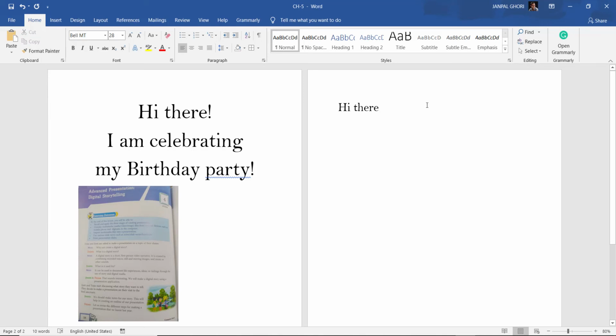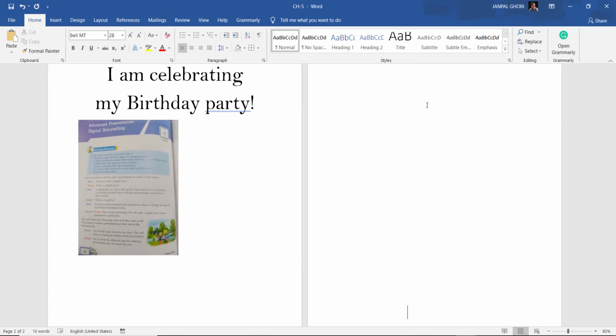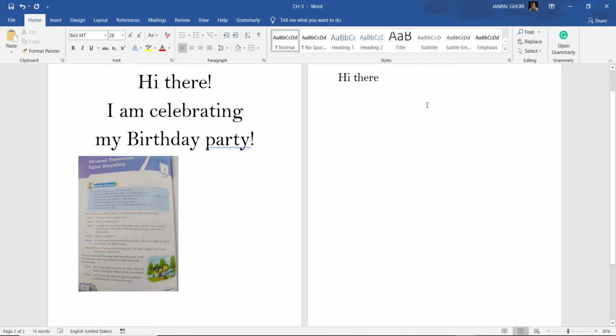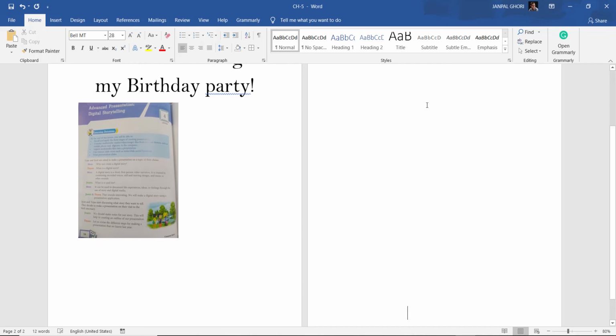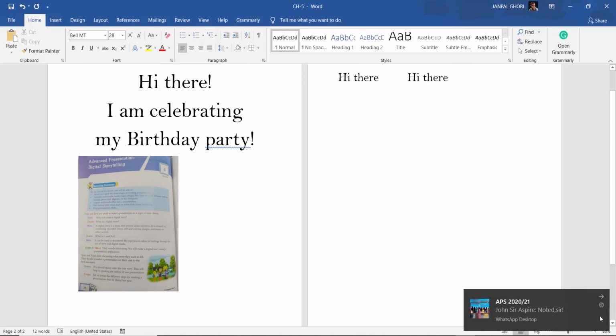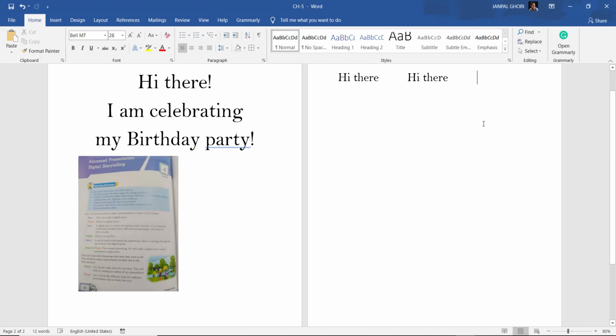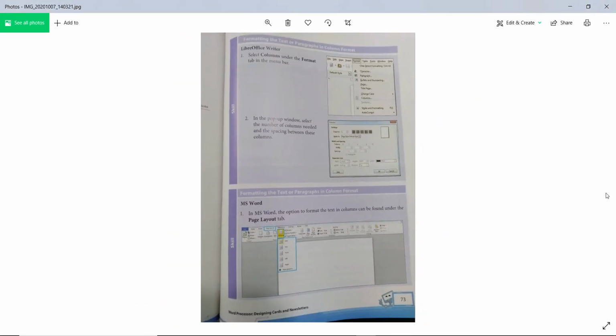I will finish this part once. I again came here, and I'm just pressing enter, enter, enter, and skipping up to the last, and then I will come back to the first part. There itself you can write hi there. You can see what you can write in three columns. If you want to do it a different way, you can do that, or if you want to add an image in this column, you can add that too.